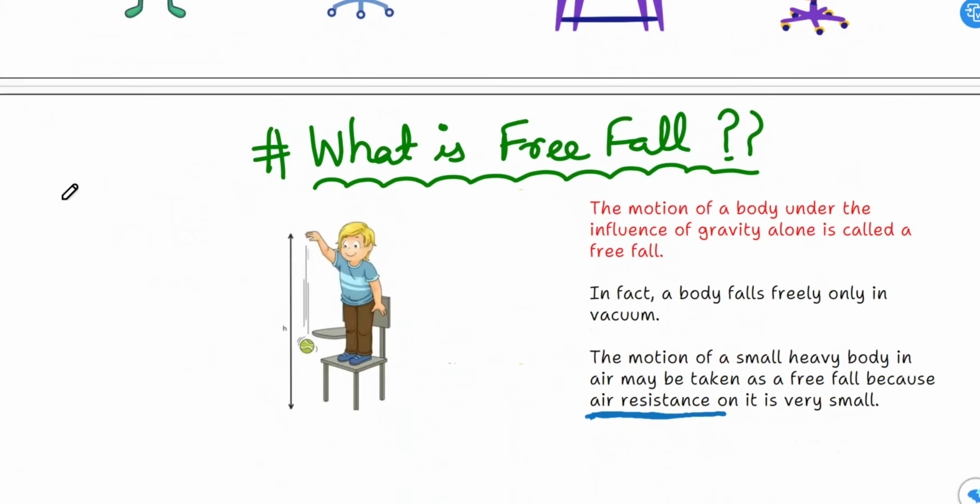Now, second topic is what is free fall? What is the meaning of free fall? Motion of a body under the influence of gravity alone is called a free fall. As you can see from this diagram, a body falls freely only in the vacuum. The motion of a small heavy body in air may be taken as a free fall because air resistance on it is very small, right?